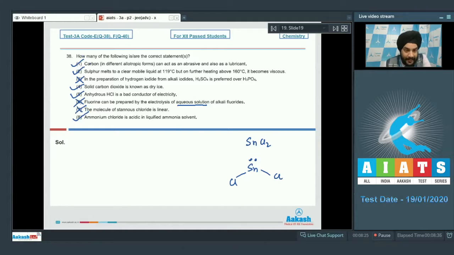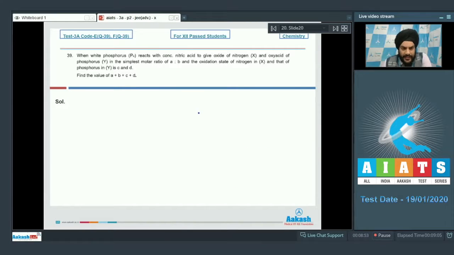So out of these given statements, we can clearly see that statements 1, 2, 4, 5 and 8 are correct. So 5 of these statements are correct, and for this question we have to mark the answer as 05. Let us look at the next question now. Let us look at question number 39.